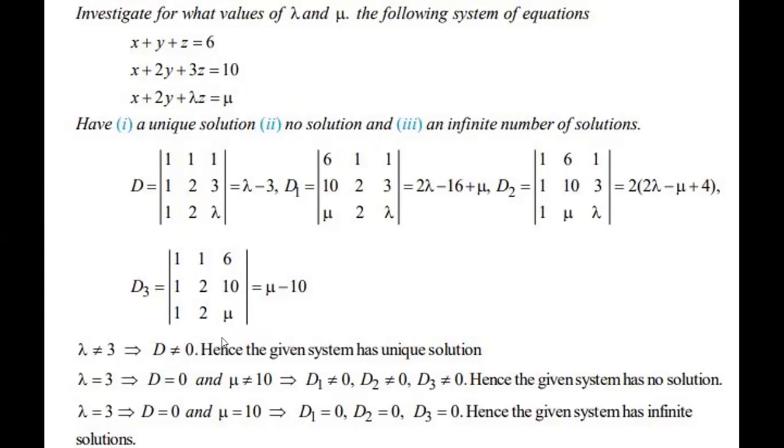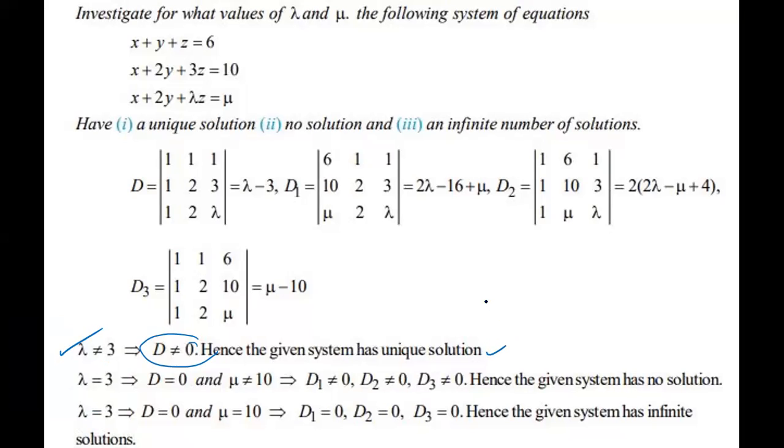Unique solution means what? What is the meaning, anyone? Determinant should be not equal to 0. Right on the point. Not equal to 0 means what? Lambda minus 3 not equal to 0. Then that is the answer. Please write that down. Lambda must be not equal to 3. Then only the system of equations has a unique solution.